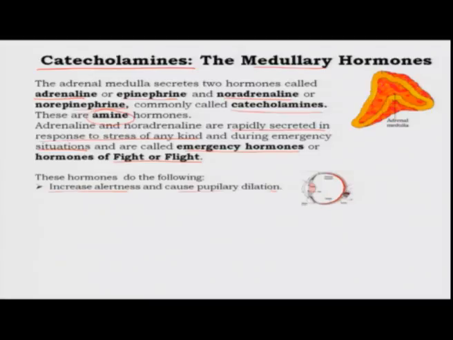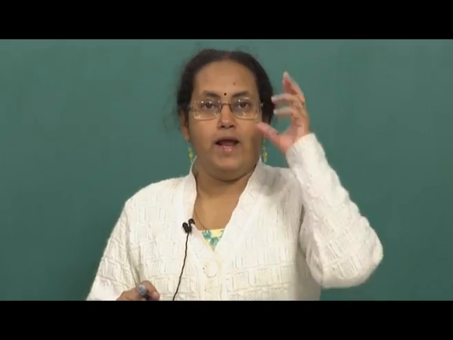So, the pupil is the hole in front of your eye in the iris which allows light to get in. If you have pupillary dilation, that means more light can get in. In a situation where there is an emergency, you need to see better, right? In order to see better, you need more light to get into your eye to fall on your retina. So, the pupil dilates. Then it causes piloerection.